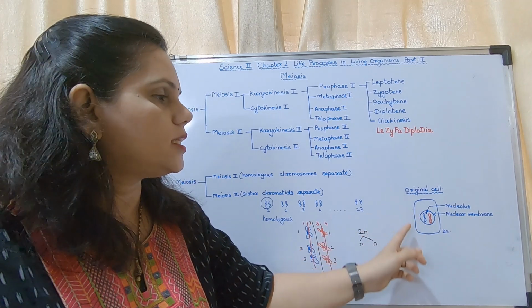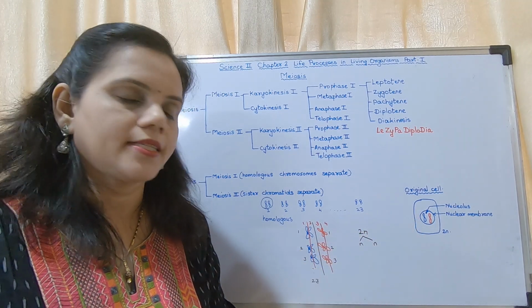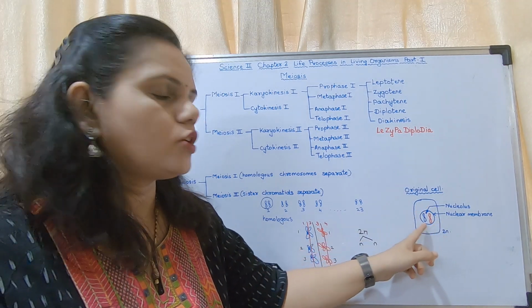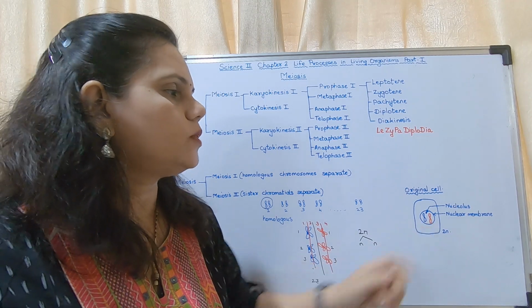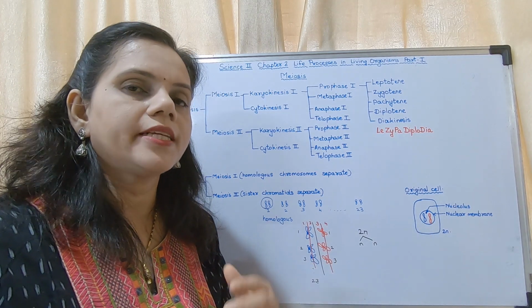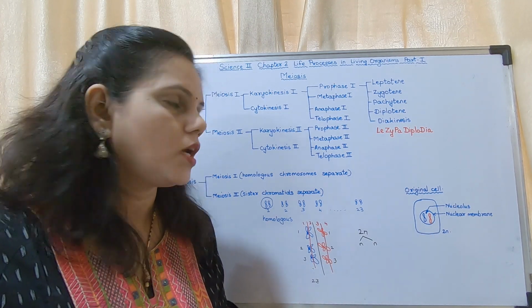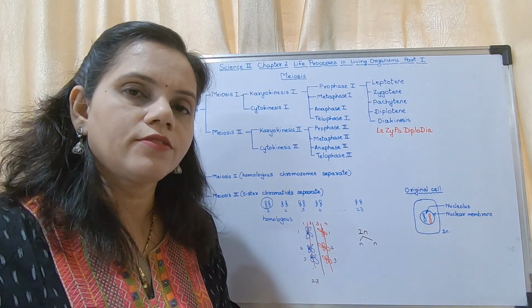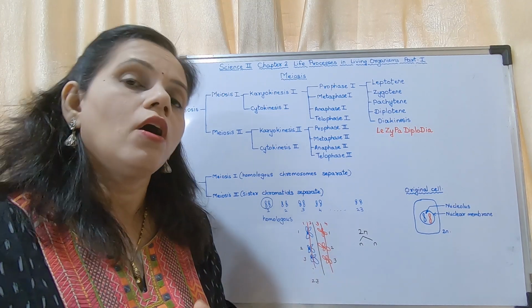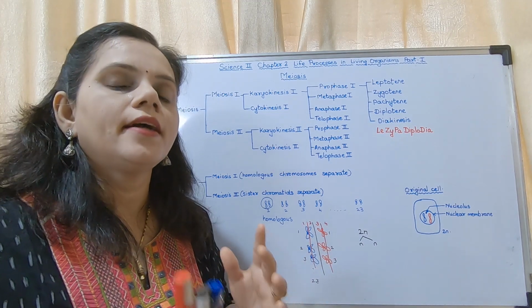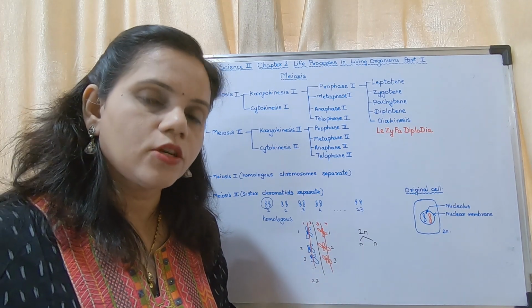Before that, this is the original cell which is shown with the nuclear membrane, with the nucleolus and 2 chromosomes. These are homologous chromosomes. Both the chromosomes which I have shown are of chromosome number 1 or 2 or 3 or 4. There are till 23 in case of human beings.